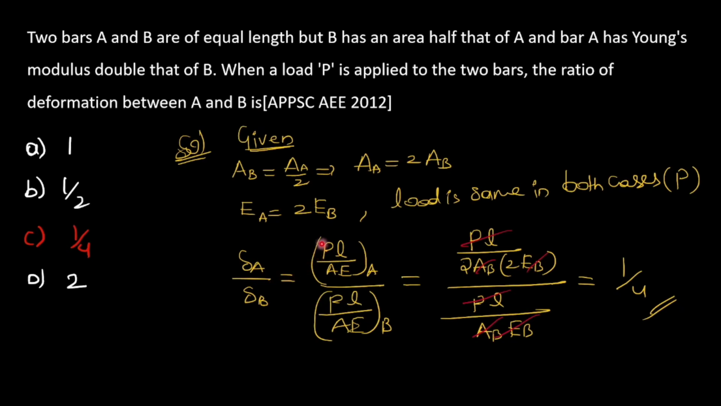We know that due to external load the deformation will be PL by AE for A and PL by AE for B. PL is the same for both, and area of A is equal to 2 into area of B, and E of A is 2 into E of B, so keep them here, and if you solve this you will get 1 by 4 as the answer. So option C is the correct answer.